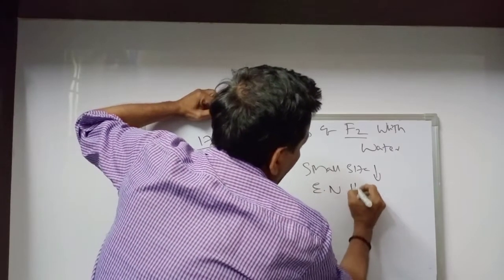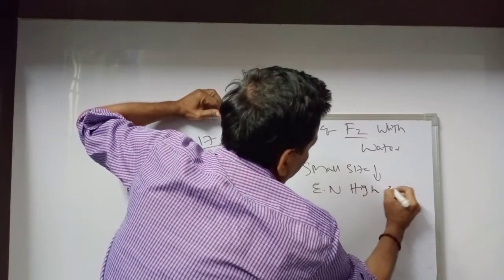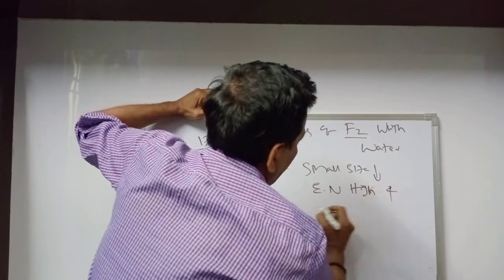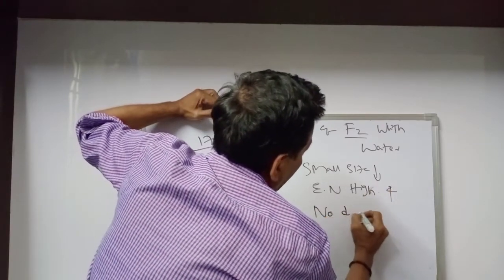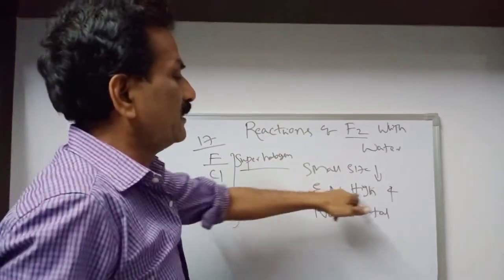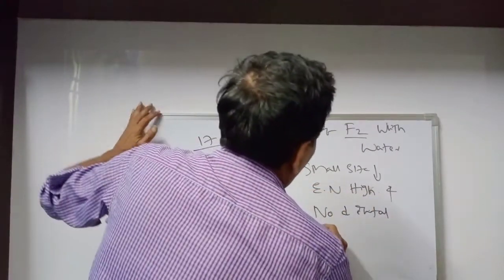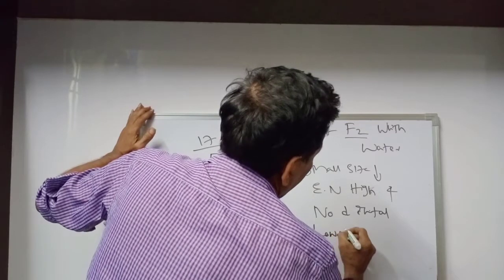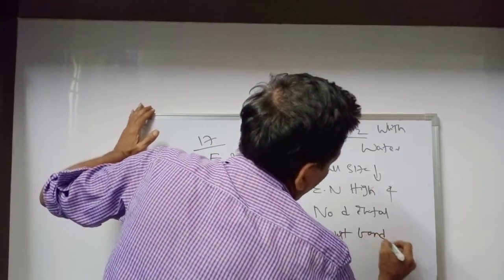Electronegativity is high, that is 4. No d orbital, lowest bond dissociation energy.